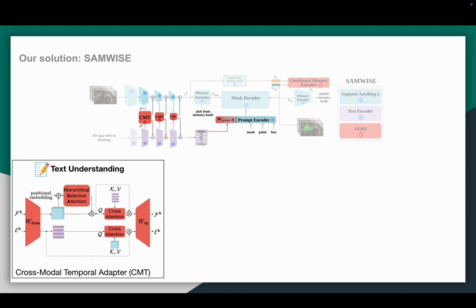Then, to unify text and visual modalities, we design a cross-modal temporal adapter. This adapter is inserted at multiple intermediate layers of both the visual and textual encoders, and it enables deep interaction between modalities in a residual fashion. The adapter performs cross-attention in both directions, letting each modality progressively enrich the other.